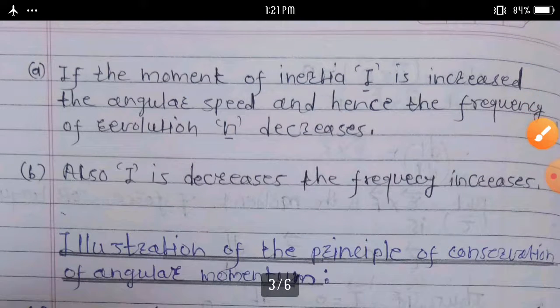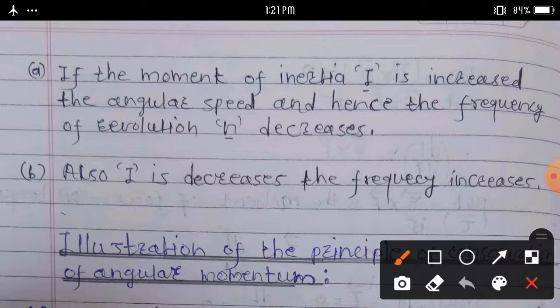If the moment of inertia I increases, the angular speed and hence the frequency of revolution n decreases.